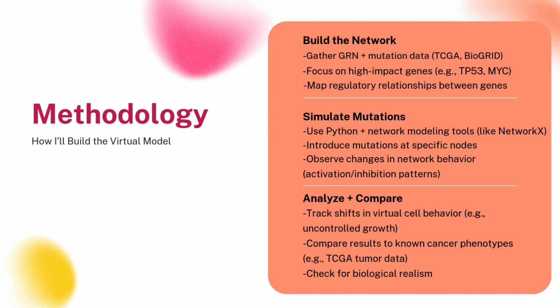My methodology is divided into 3 main stages. First, I'll build the gene regulatory network by collecting open source interaction data from platforms like BioGrid. I'll focus on well-known cancer-related genes like TP53 and MYC and map how they influence each other. Then I'll simulate mutations in this network using Python. I'll introduce changes at specific genes and track how the disruption spreads through the system like a domino effect. Finally, I'll analyze the simulated cell behavior and compare it to real-world cancer phenotypes from clinical datasets. This will help validate how well my model actually reflects biological outcomes.